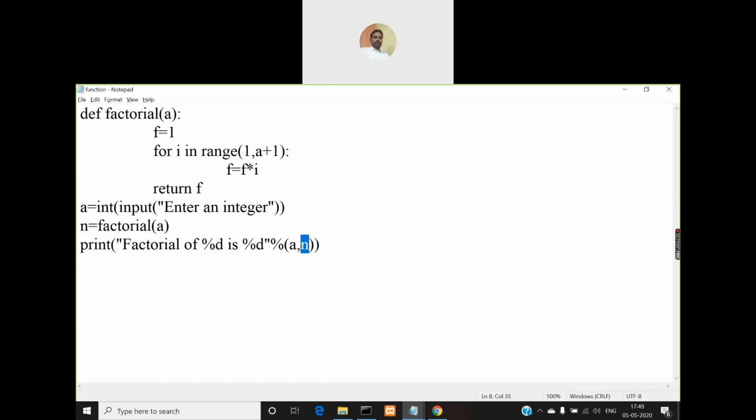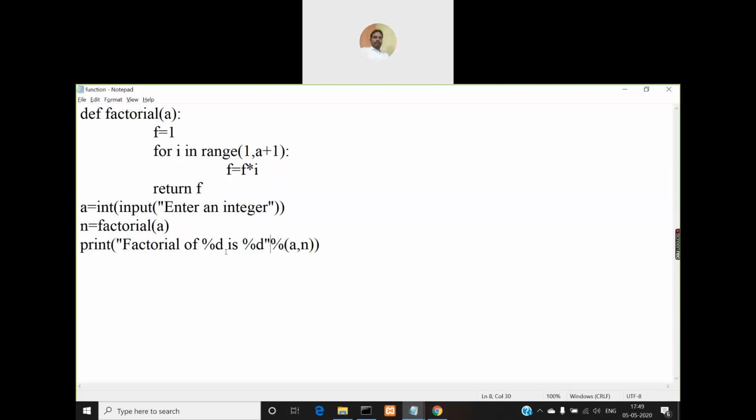If there are three or four such %d format specifiers in your print statement, then you have to mention all those variable names whose values you wish to display in place of these specifiers within the parenthesis. Don't give a comma after the double quote is closed. Just give a percentage symbol, and within the parenthesis specify n. This will print the output: factorial of 5 is 120.